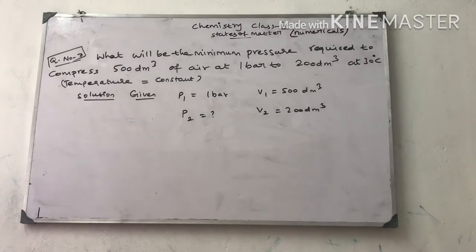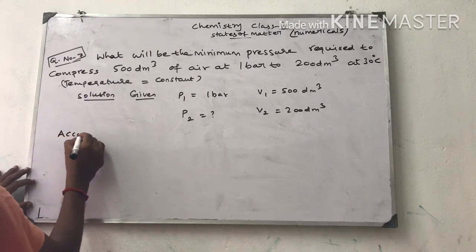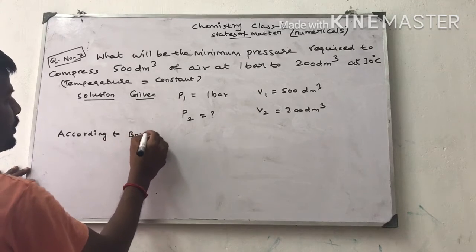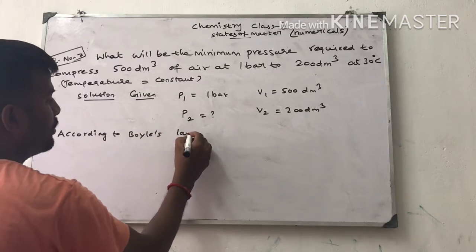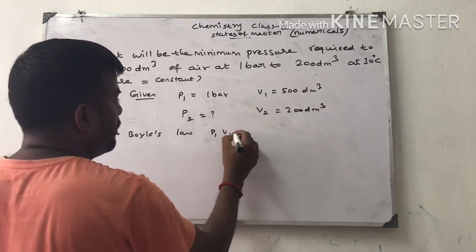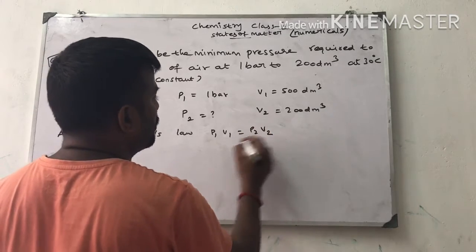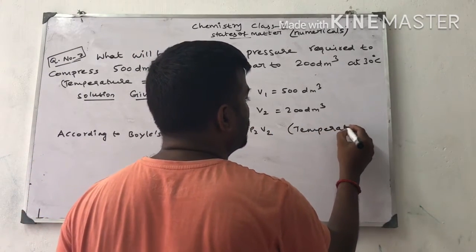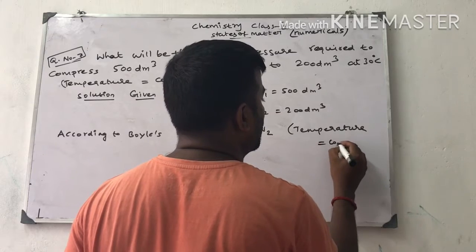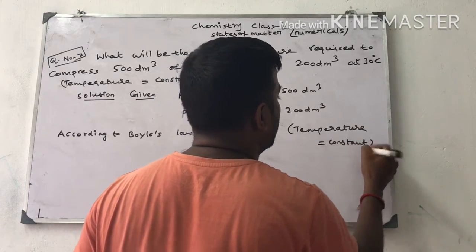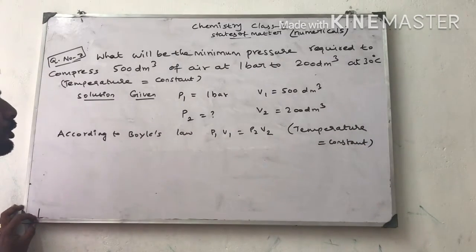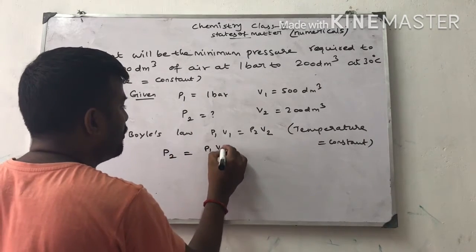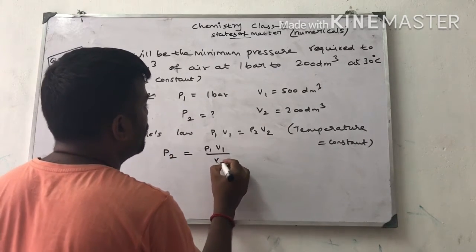According to Boyle's law, P1 V1 is equal to P2 V2, because temperature is constant. Therefore, P1 V1 is equal to P2 V2. From that, P2 is equal to P1 V1 by V2.